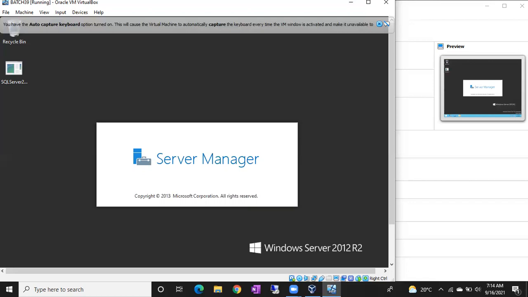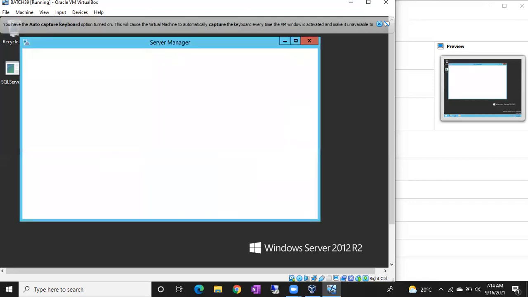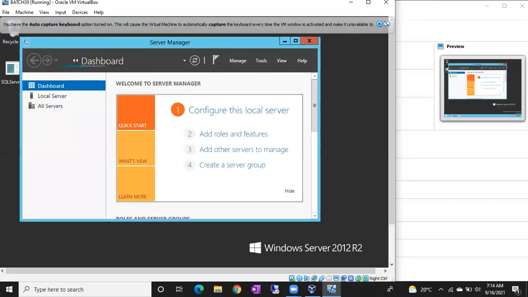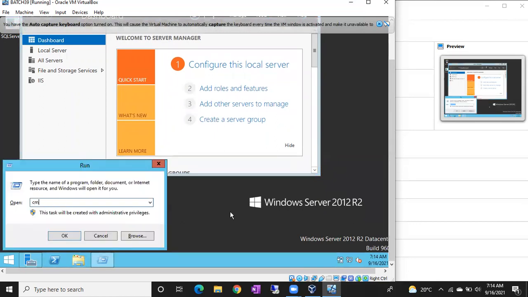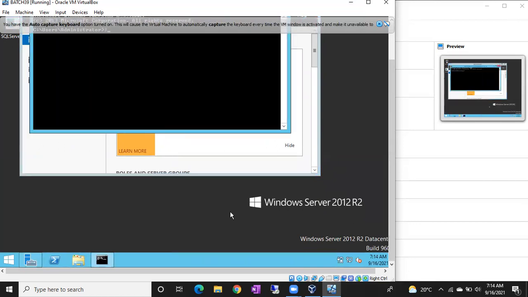Different people will have different groups. Every group has limited access, only to their own resources. They cannot touch the other resources. I'll explain again in a separate session on Active Directory, how to create Active Directory, and what is the role of Active Directory in security. We'll discuss it later. So the main prerequisite for creating a Windows login is a Windows user, either at the Windows machine level or at the Active Directory level.